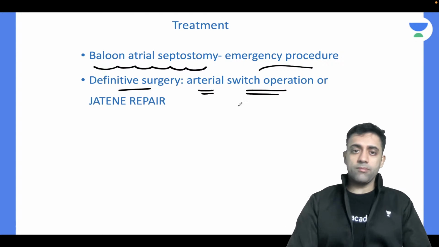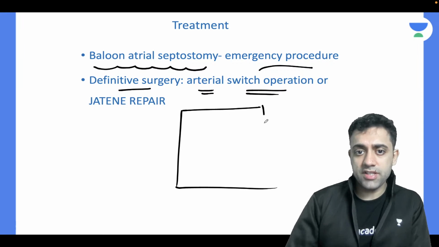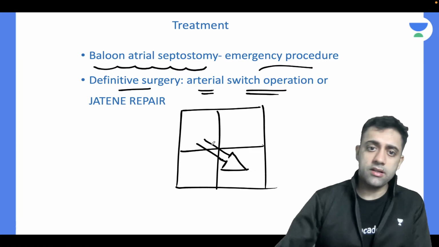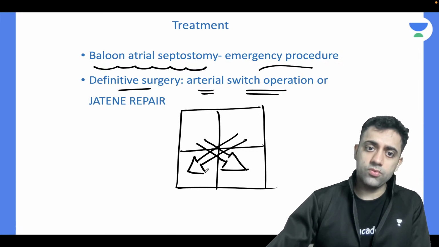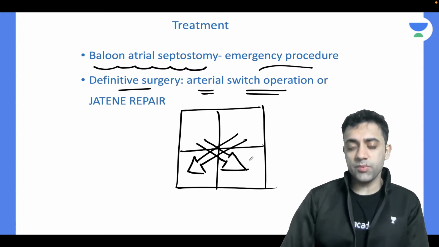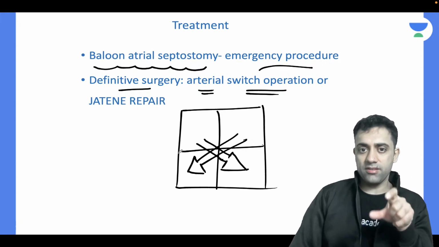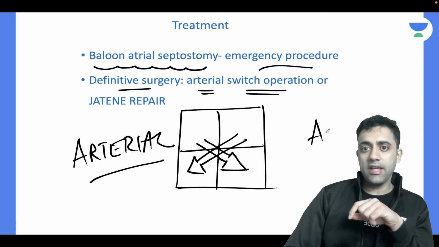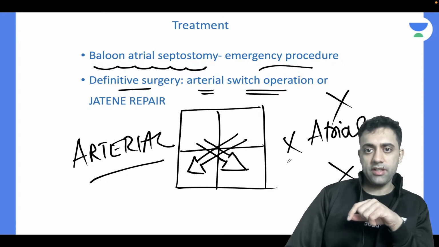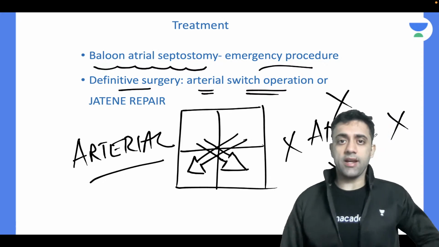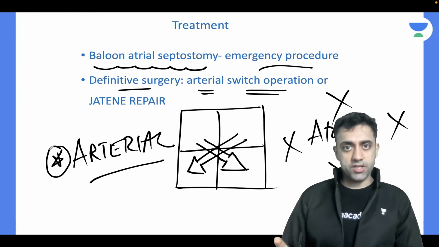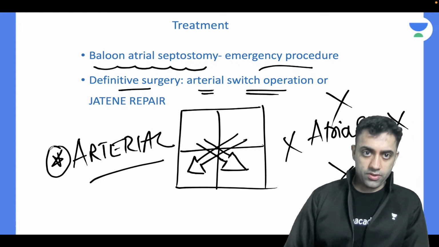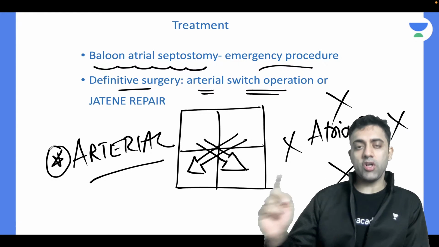Arterial switch. Please remember there was an MCQ here. This is not the atrial switch. You are not switching the atria here. Please remember, we are switching the arteries. This is known as arterial switch. We are not switching the atria, we are joining their arteries. Are you understanding? This also is an MCQ question. People have done it wrong. Instead of writing arterial switch, they have written atrial switch. So you should know that. We are doing arterial switch, not atrial switch.